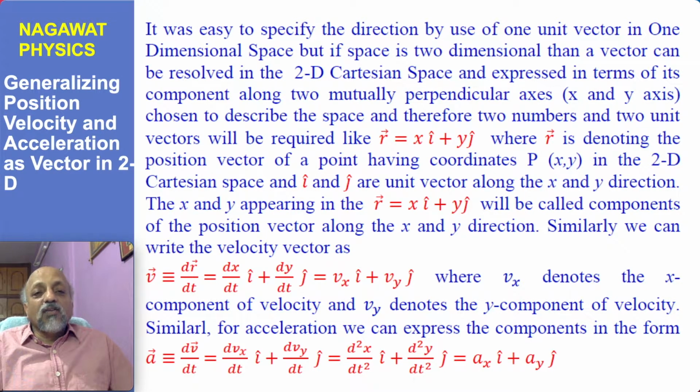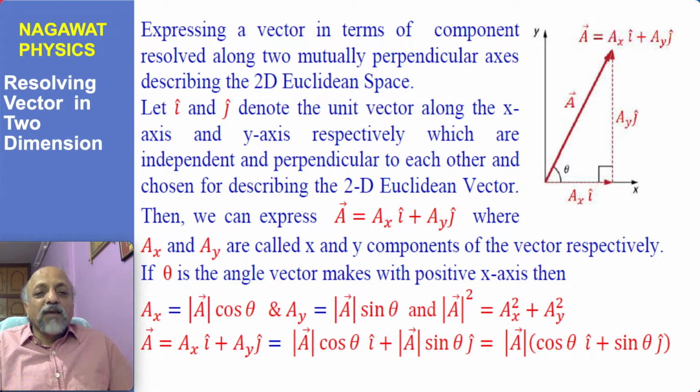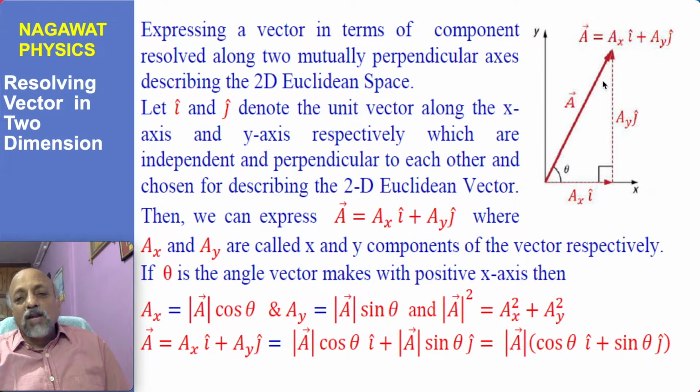So what I have done in this particular slide is that, in the manner in which we have defined the position, velocity and acceleration for one dimension, I have generalized it to two dimensions. But to put it in a concrete manner, now we consider any vector, not necessarily r or v. Any vector in two-dimensional Cartesian space can be described, and one can find the projection vector along the x-axis and y-axis, and one can describe the vector in terms of the unit vectors along the x-axis and y-axis. Suppose there is any vector, then you can draw an equivalent vector from the origin.